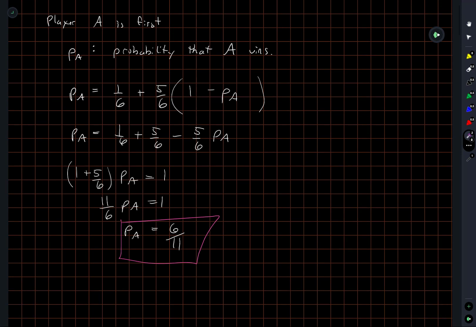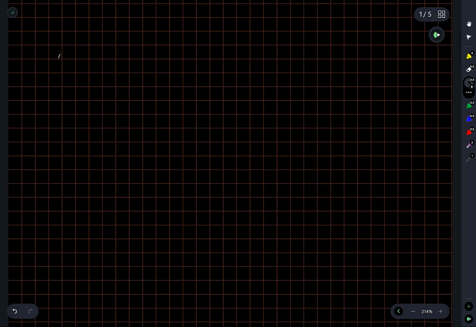Is there any other sanity check that we could do on this? What we could do as a sanity check is imagine it's not a 6-sided die, but an n-sided die, and you have to roll a 1 to win. Then the relation that we would have would be 1 out of n plus n minus 1 over n times 1 minus PA.